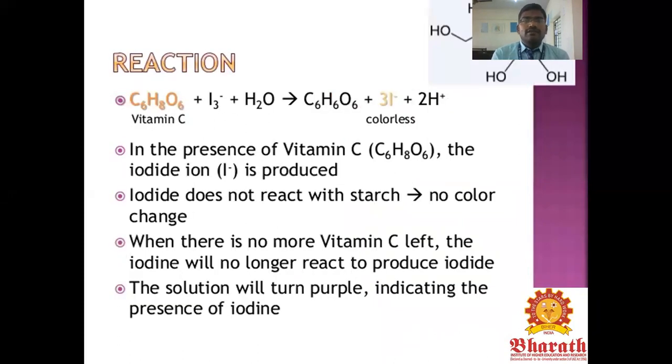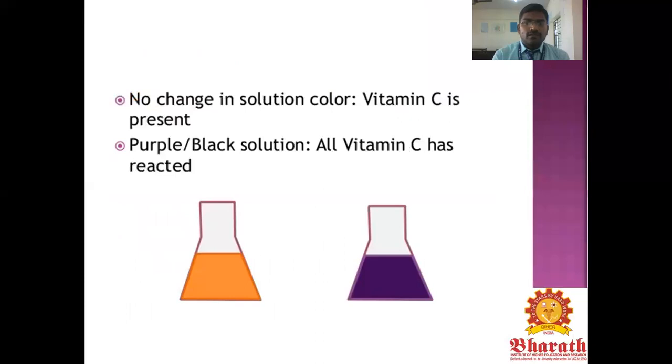The reaction is as follows: vitamin C reacts with iodine plus water, giving C6H6O6 (dehydroascorbic acid from ascorbic acid) and iodide, a colorless product, and hydrogen. In the presence of vitamin C, the iodide ion is produced, and it does not react with starch, so there is no color change. When there is no more vitamin C left, the iodine no longer reacts and remains, and the solution will turn purple, indicating the presence of iodine. No change in color means vitamin C is present; a purple solution means all the vitamin C has reacted.